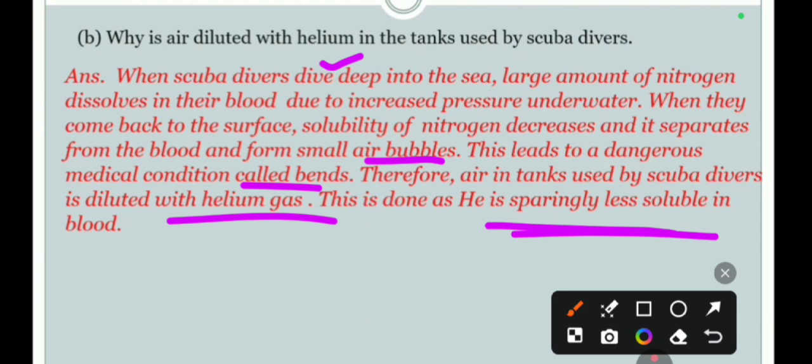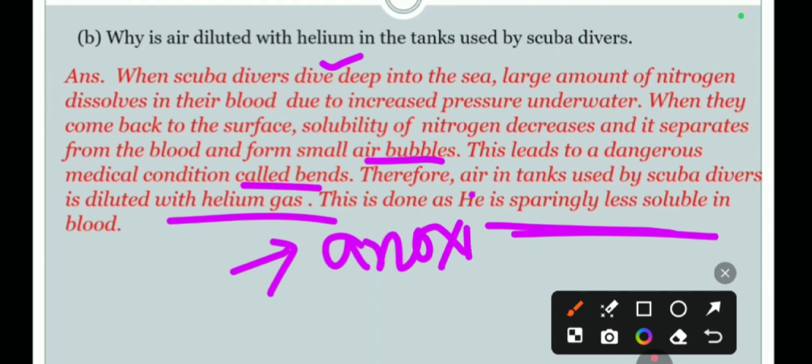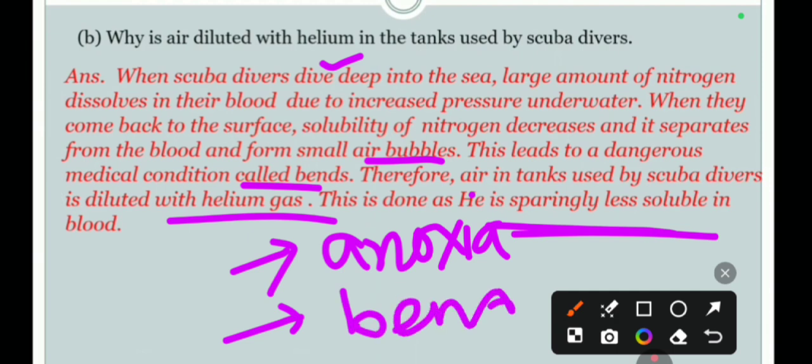I have already told you that when you go to a higher altitude, the disease will be anoxia. When you go down in a deep sea, the disease is called bends. Don't write it the opposite way. Is it clear to all?